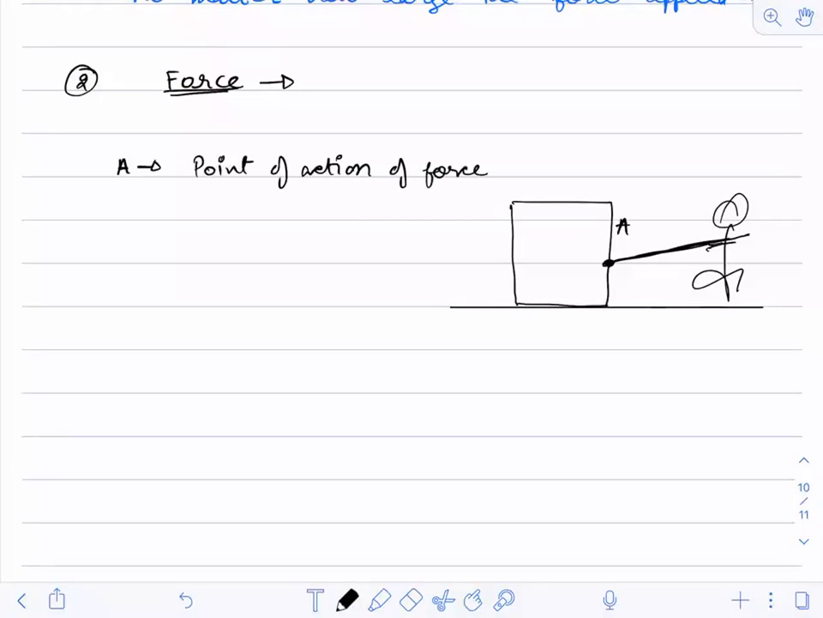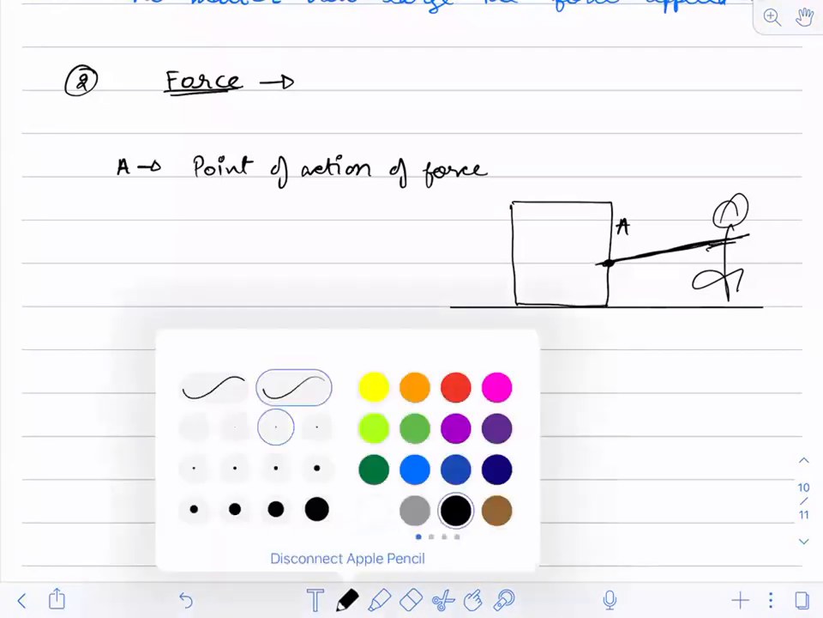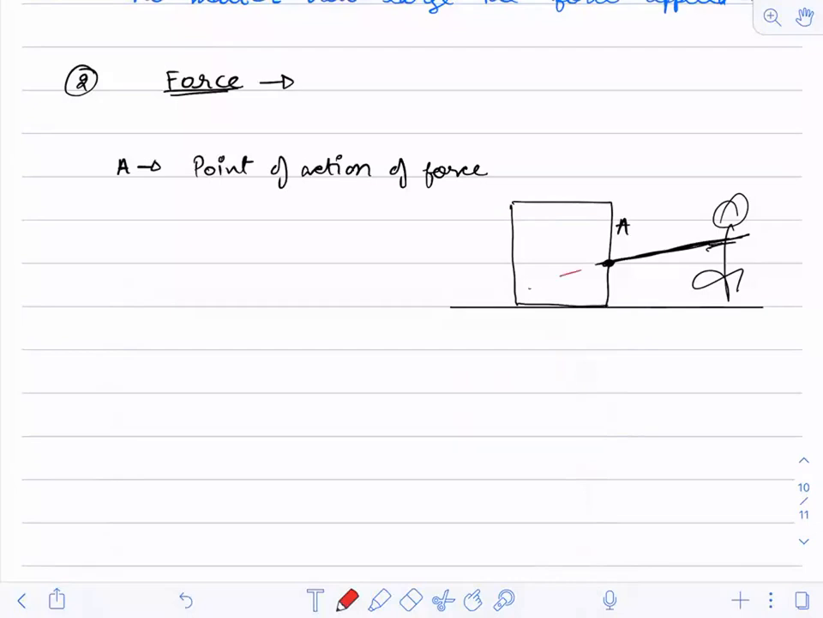Now this is the direction of the force, if you can see. If I extend this line along the direction of the force, this particular line will be called the line of action of force.